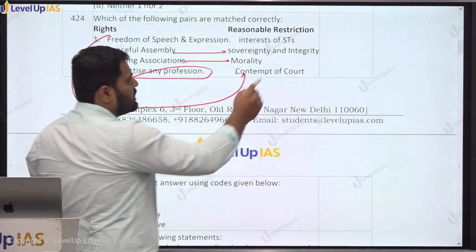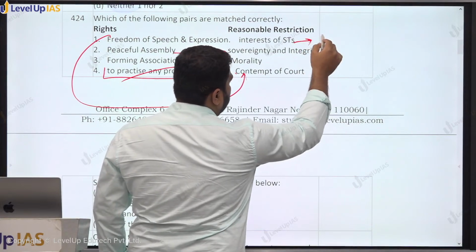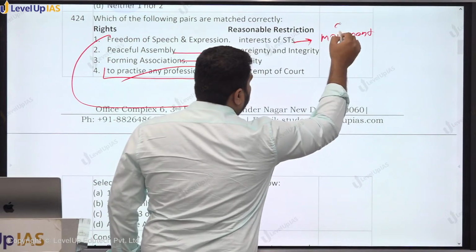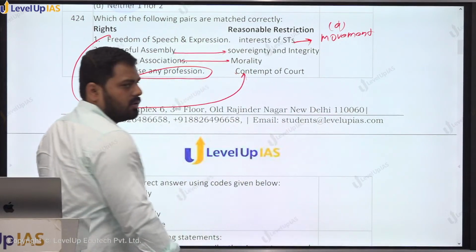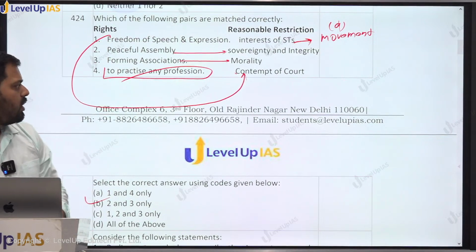In the interest of scheduled tribes and the general public, the freedom of movement can be curtailed. Freedom of movement, Article 19(1)(d), उसके ऊपर interest of scheduled tribes का लगा हुआ है. So our option here shall be B. ये दोनों सही है. First and fourth are not correctly matched.